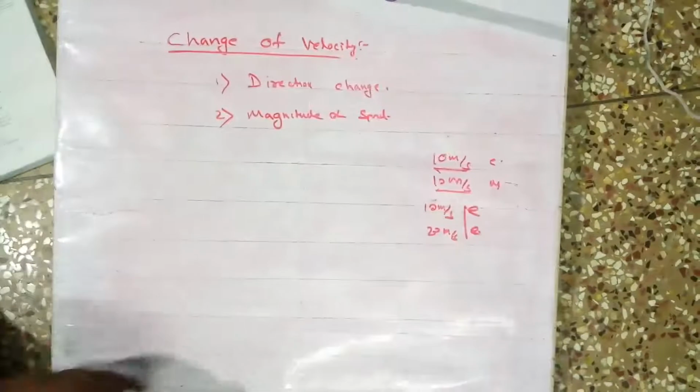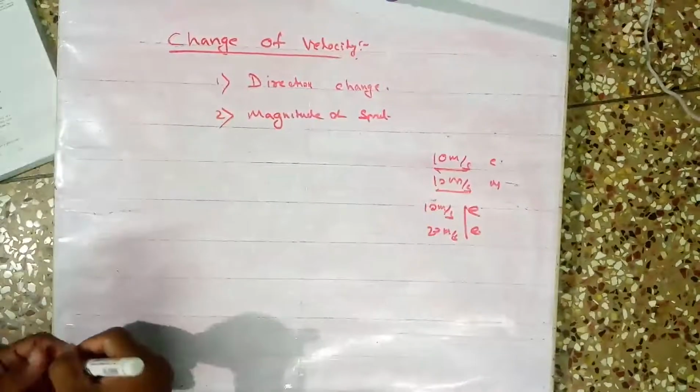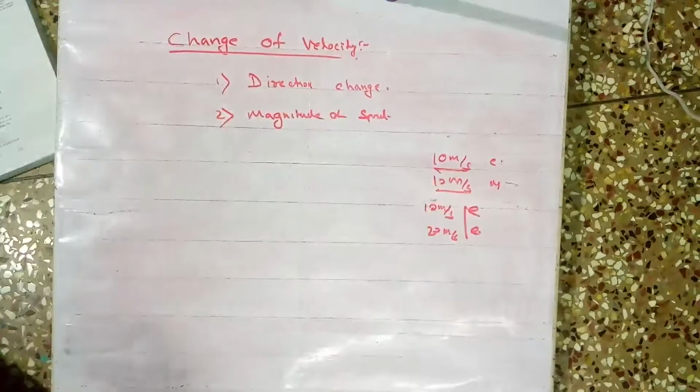The direction is constant here, but the magnitude is different. That's why the velocity changes, because velocity is a vector quantity.